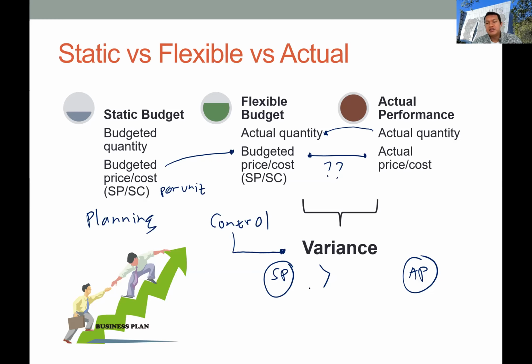So their actual performance is smaller than the budget, and we will have a favorable variance. But if the standard price is smaller than the actual price, the company uses more resources or more cash in their production activities, then in this case we will have an unfavorable variance.